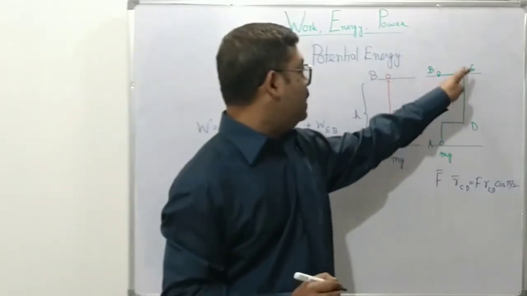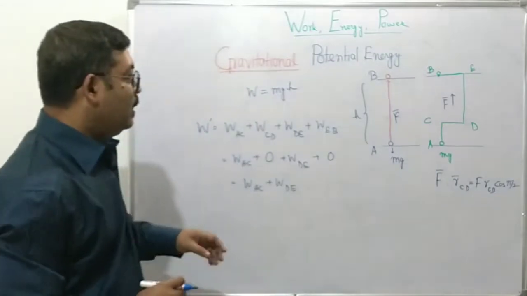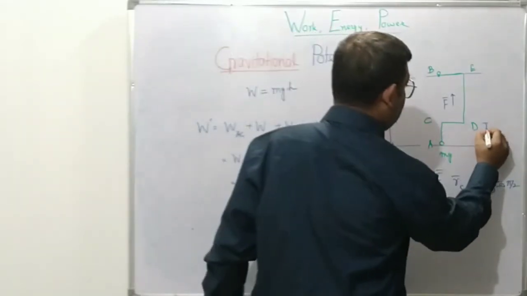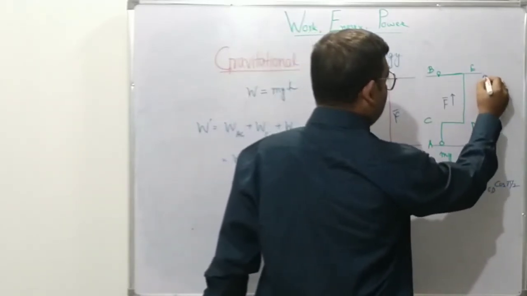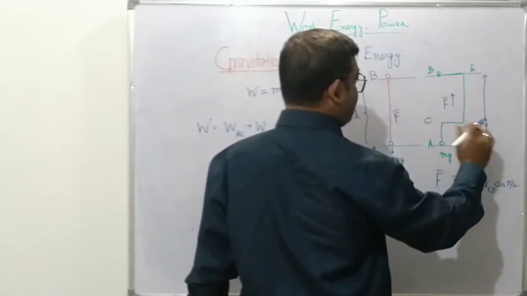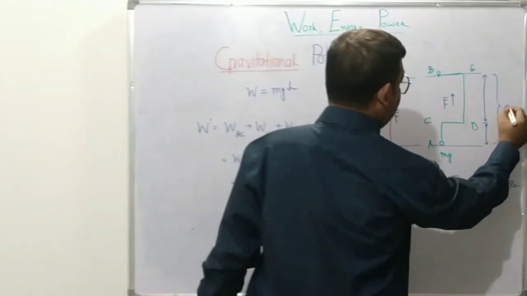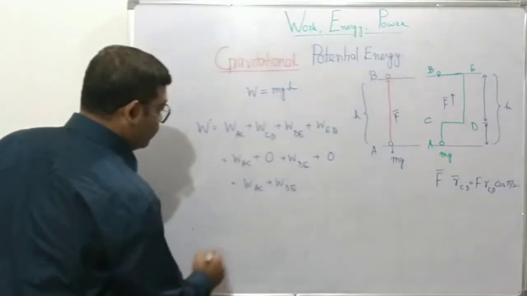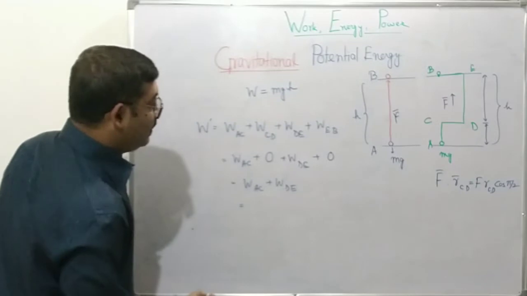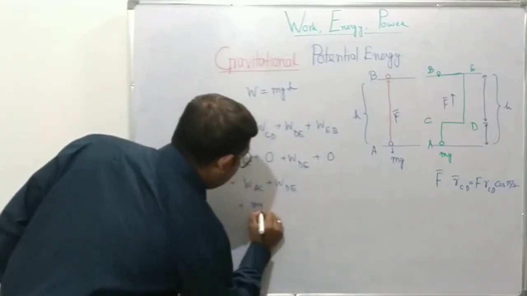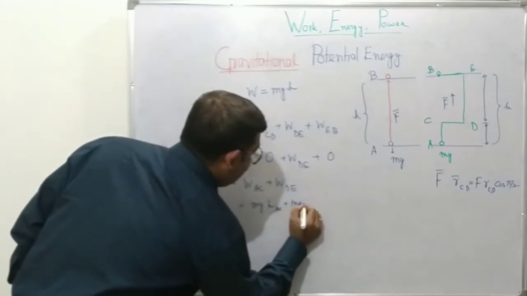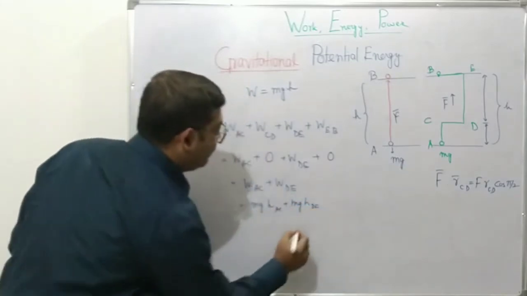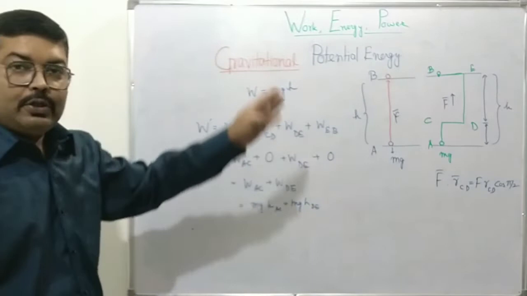Now when we move it this height, what will happen is that we have achieved this AC and also this side. If we add DE plus AC, what we get? We get the entire height of H. So basically what we get is mg into HAC plus mg into HDE in the vertical direction.